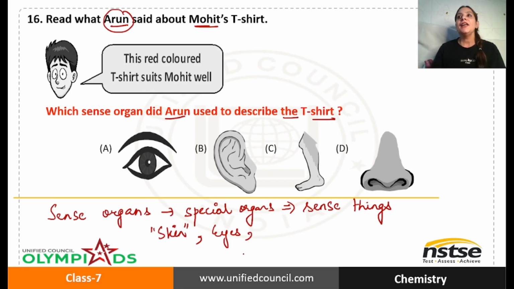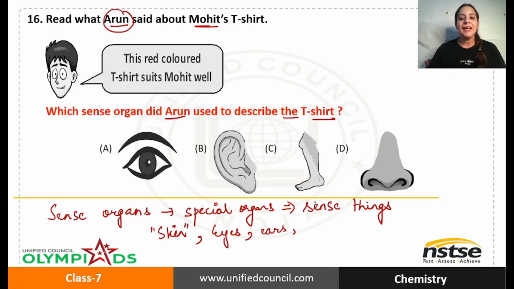Same way, if you hear some loud sound, or if you hear some noise, or if you hear some pleasant music, so what makes you hear things? Like if your friend says something and you are able to respond, the reason being you are able to hear it. So how do we hear things? Again through our sense organs, that is our ears. So ears help you to hear things.